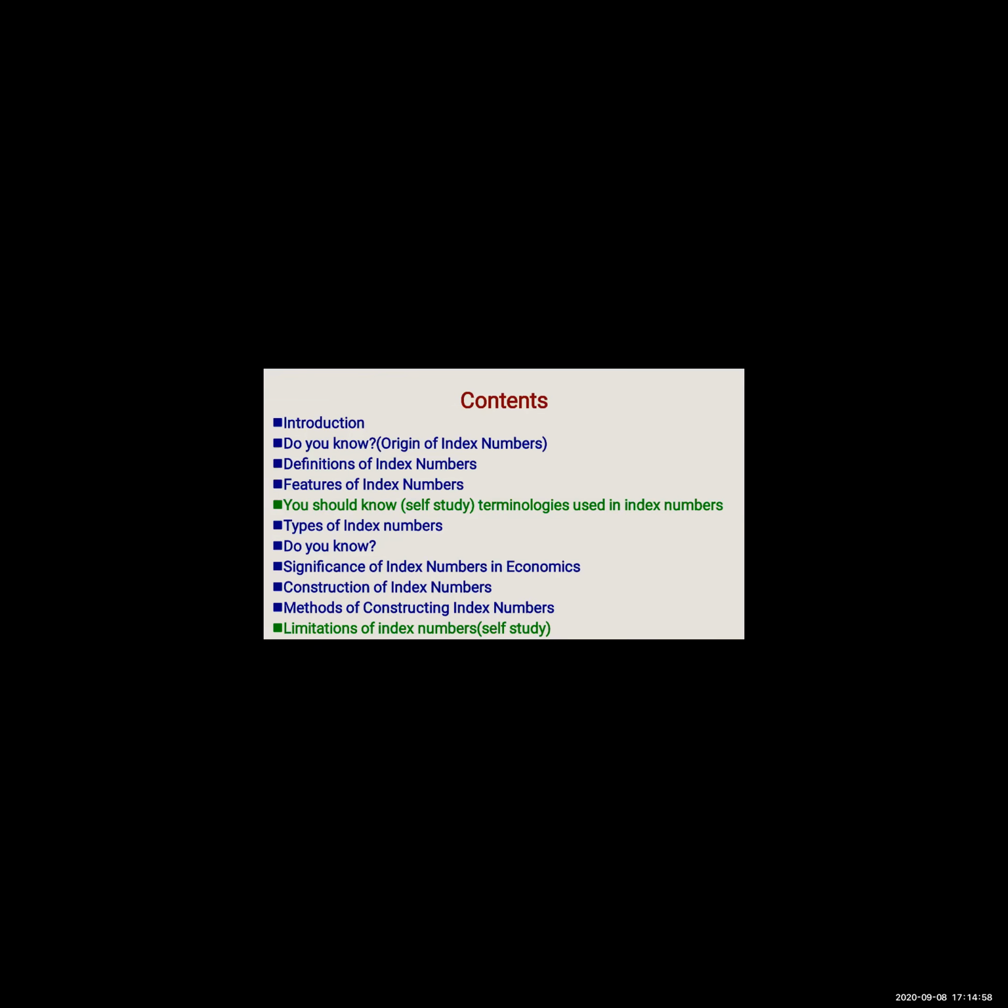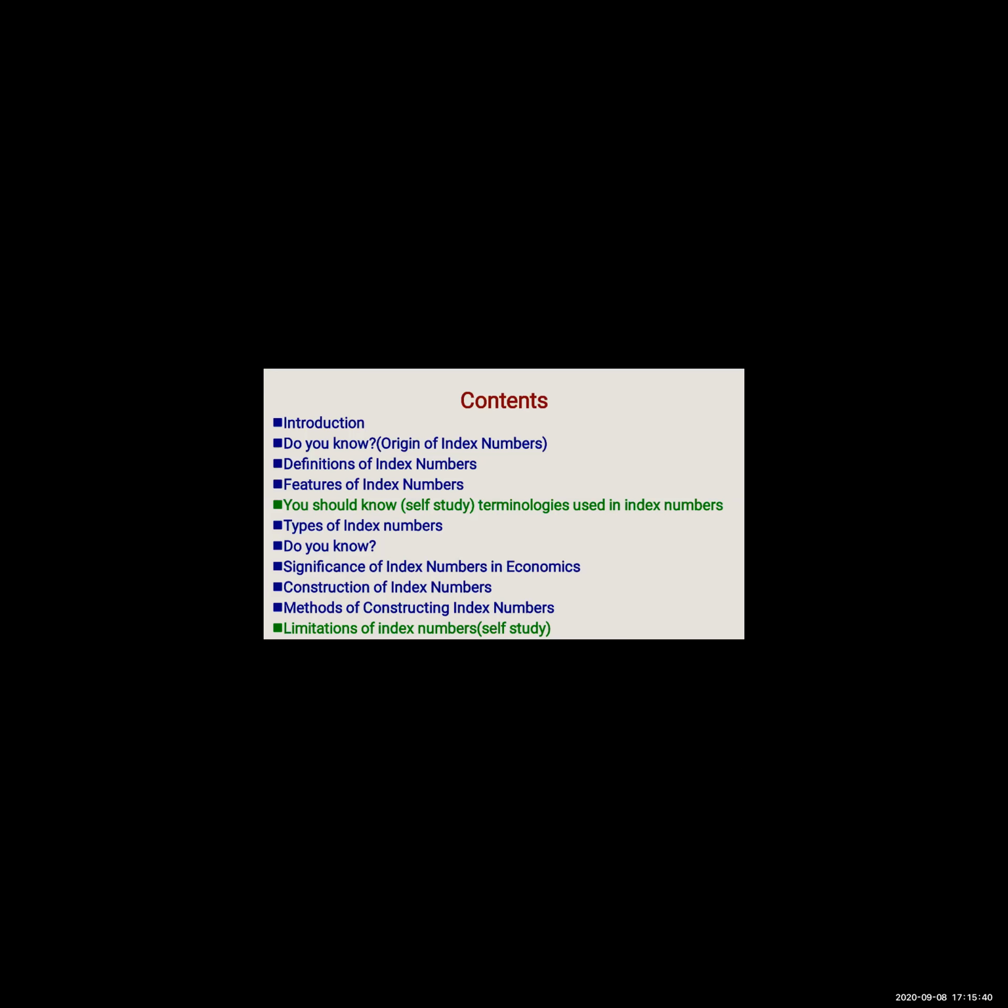Do you know what index numbers a government is using for calculating different economic variables? Then significance, that is the importance of index number in economics. Construction of index number, where in this particular part we will be studying the steps, what will be the next step after doing each one. In total we have around 7 steps that we are going to go through. Next is the method of constructing index number. In this we have two main types. First type we have 3, second type we have 2, which we are going to solve practically.